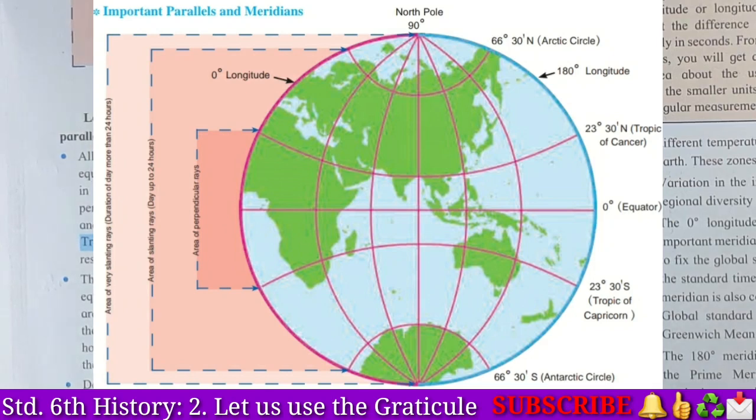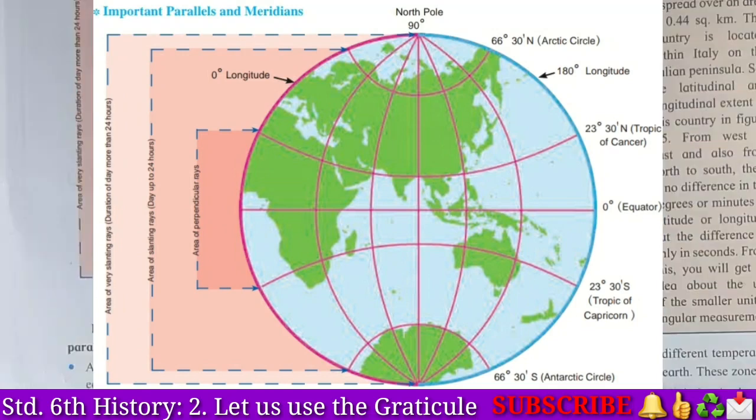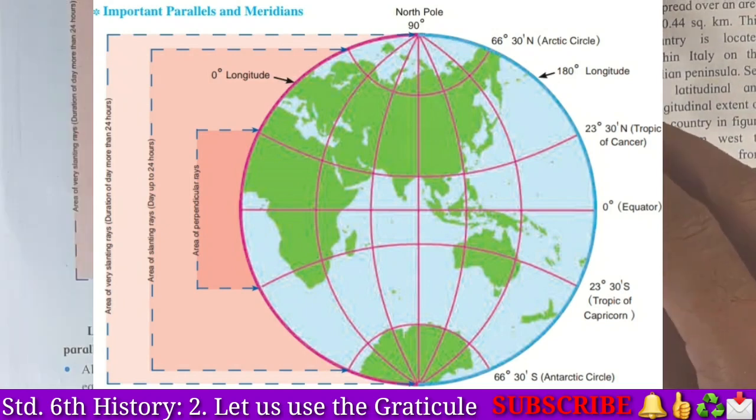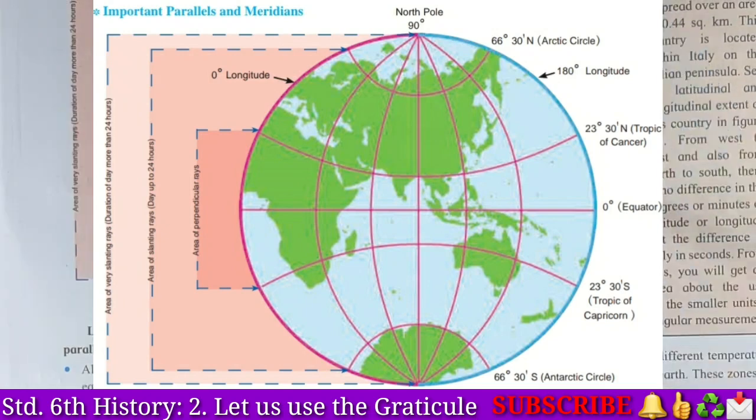So here a daytime may be 24 hours. Okay, 24 hours day and 24 hours night. Okay students, in this way we can see, and it is in between the 66 degrees 30 minutes north and 66 degrees 30 minutes south Antarctic Circle. Here we can say that the daytime lasts within the limit of 24 hours.